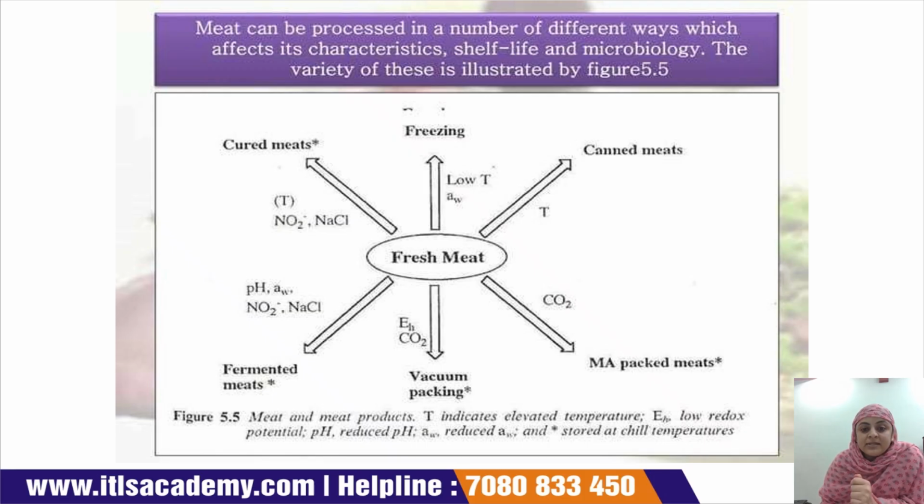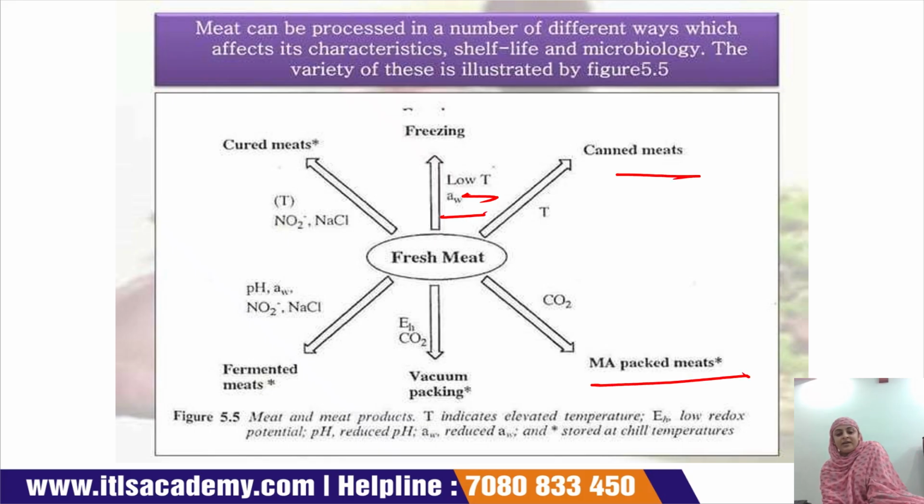Meat can be processed in a number of different ways, which can affect its characteristic shelf life and microbiology. These diagrams show that: freezing at low temperature, canned meat, modified atmosphere packaging, vacuum packaging, fermented meat, low pH, and cured meat.